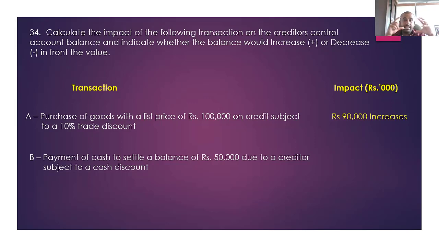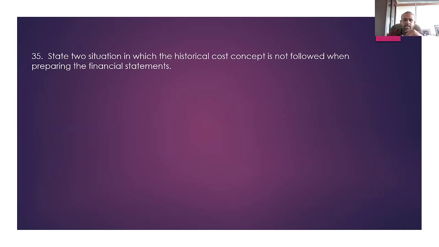Cash paid to settle a creditor balance of 50,000. The total amount of settlement is 50,000. You don't know how much cash you paid, and you don't know how much discount you received. But anyhow, due to these transactions, your creditors balance reduces by 50,000, right? Very simple question. Then that is question number 34. Then we'll move to question number 35.